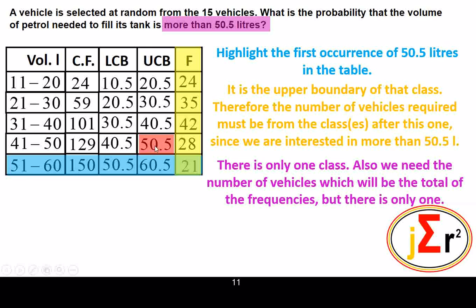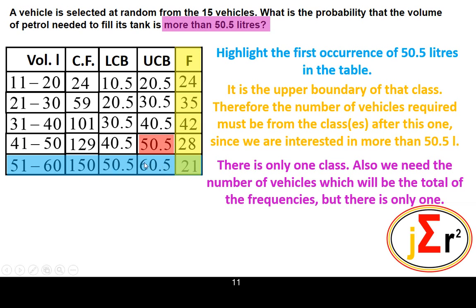Therefore, for a vehicle to require more than 50.5, it will have to be in the classes whose values are greater than 50.5. It turns out that there's only one class, which is this one, with vehicles that require over 50.5 liters to fill their tank. Also, we need the number of vehicles, which will be the total of the frequencies.